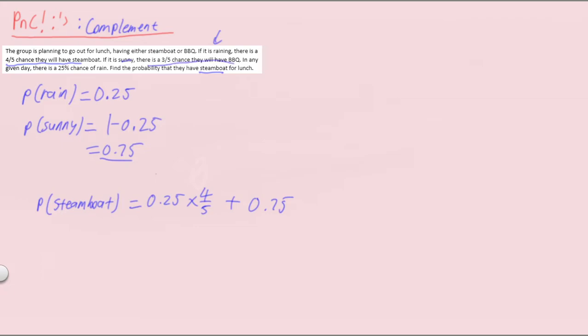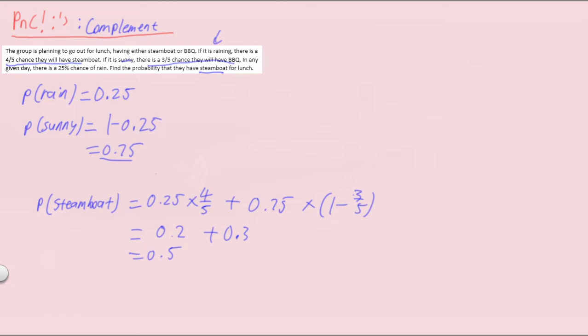Now, what did the question say? A 3/5 chance of barbecue if it's sunny. So since there's a 3/5 chance of having barbecue, there'll be 1 minus 3/5, so a 2/5 chance of steamboat. So 0.25 times 4/5 is simply 0.2 or 1/5. 3/4 of 2/5 is simply 0.3, because 3/4 times 0.4 is 0.3. It just so happens that there's an equal chance of having steamboat or barbecue on any given day, because the probability of steamboat is 0.5, which means the probability of barbecue on any given day is also 0.5.